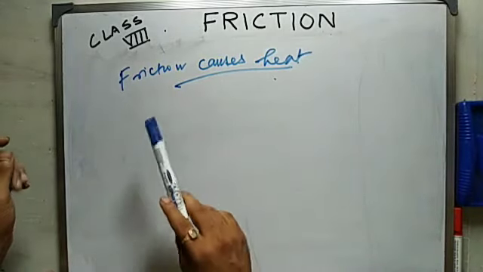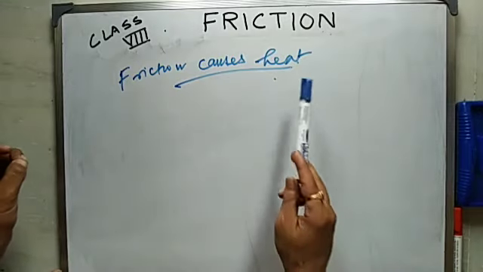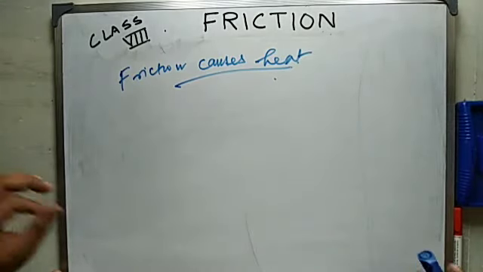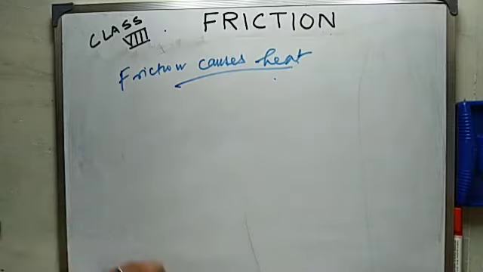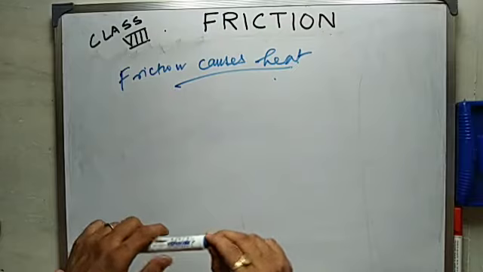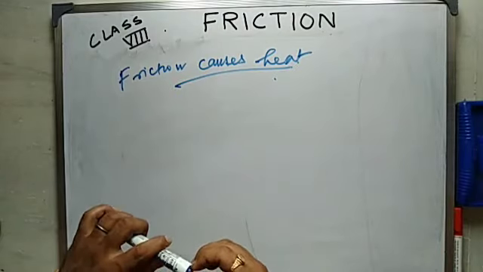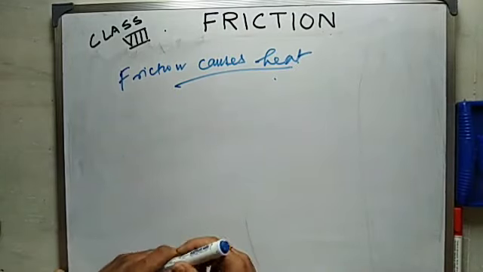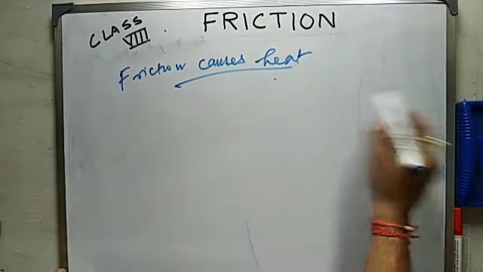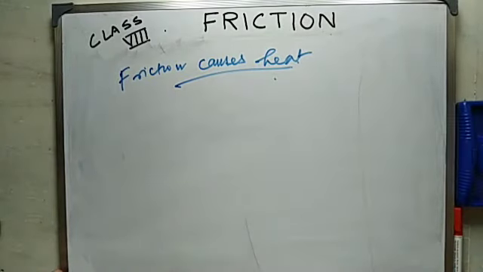That means friction can cause heat. We have often noticed it. Similarly, when we rub a matchstick against the matchbox board, the matchstick lights. Why does it light? Because the friction force causes heat, and due to this heat, the matchstick lights up. That is, friction causes heat.